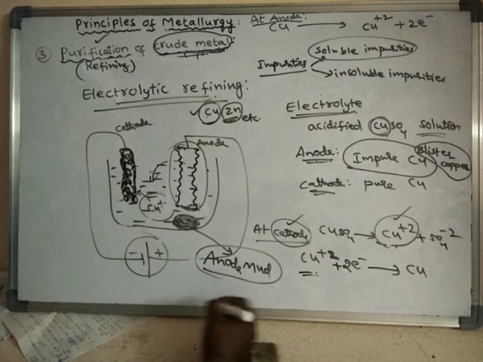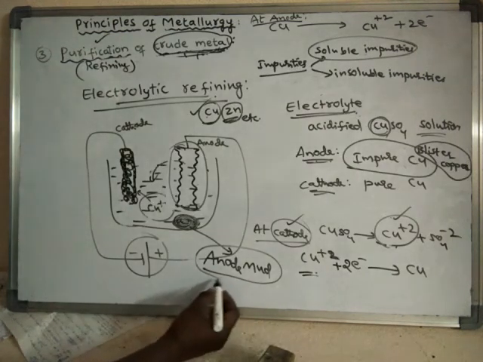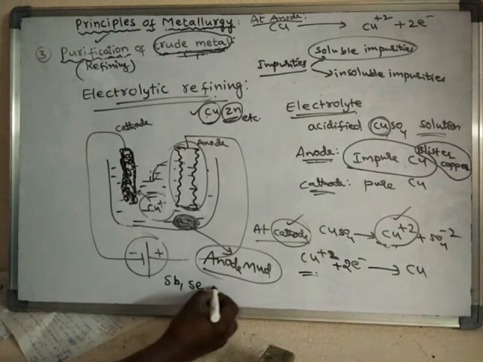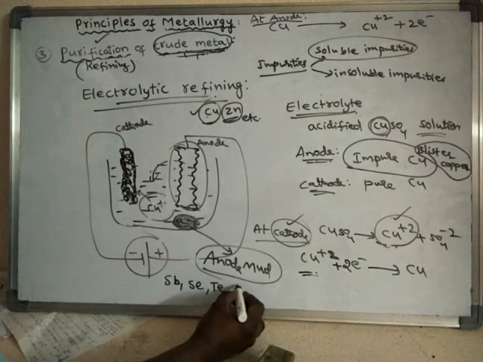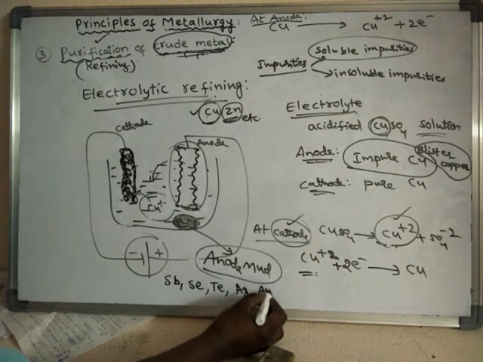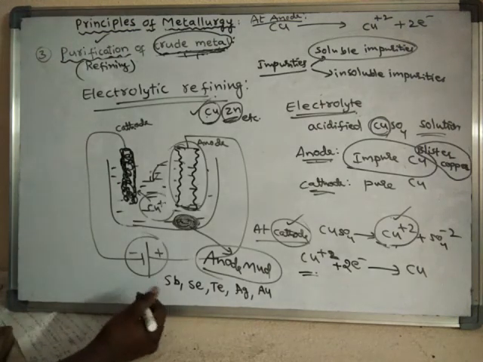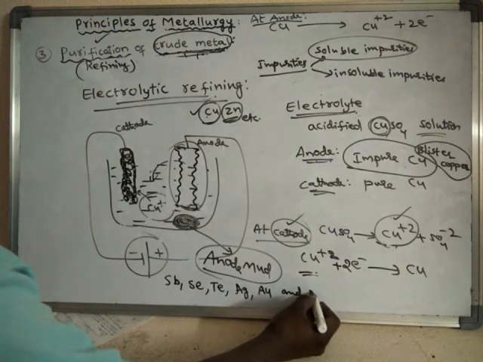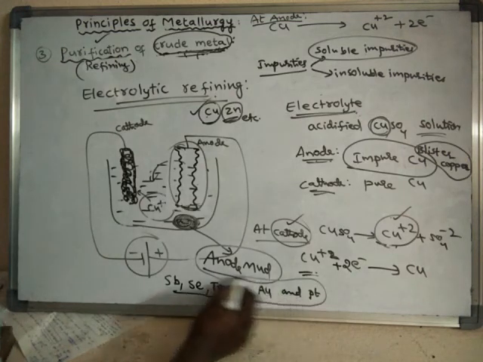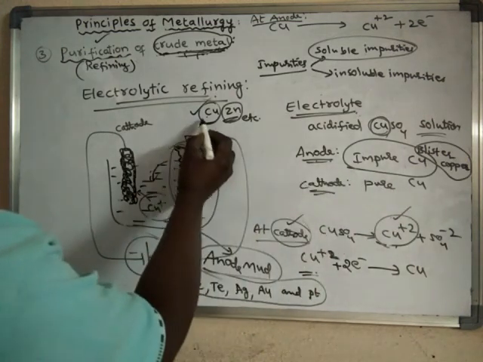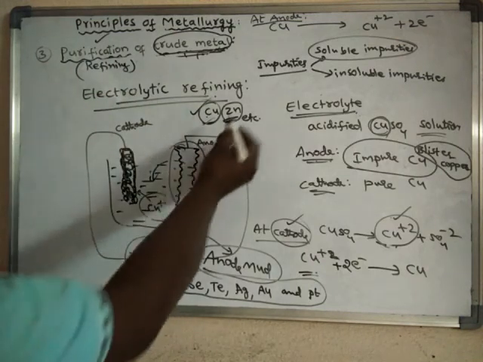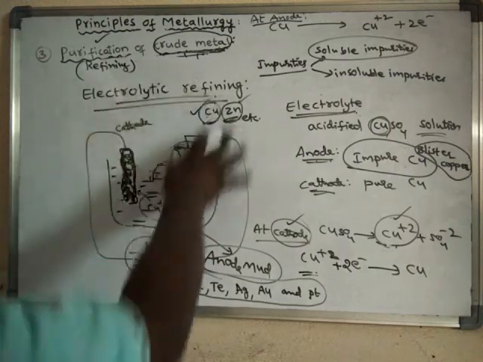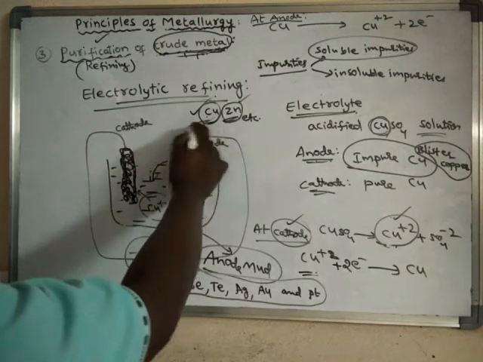So this anode mud contains what? Some elements like antimony, selenium, tellurium, silver, gold, and platinum. So these are the impurities obtained during the purification of copper. During the purification of zinc, the impurities may differ. We are discussing this electrolytic refining method based on copper.